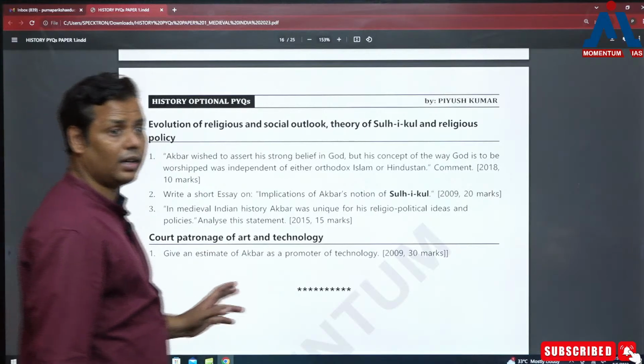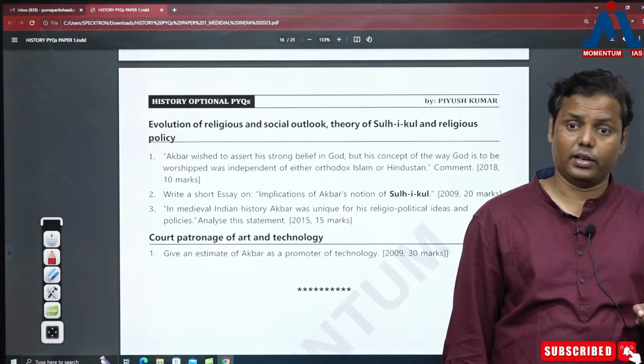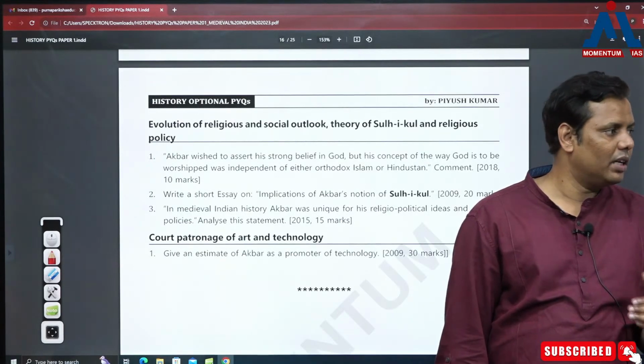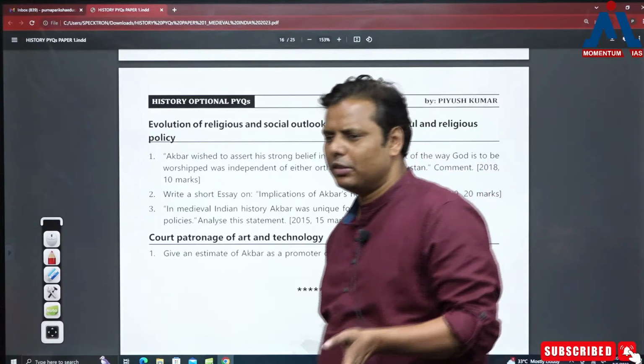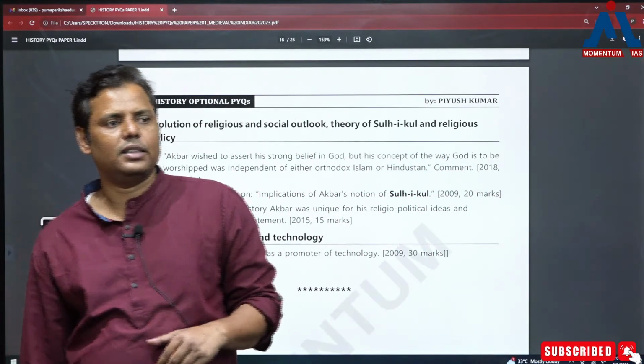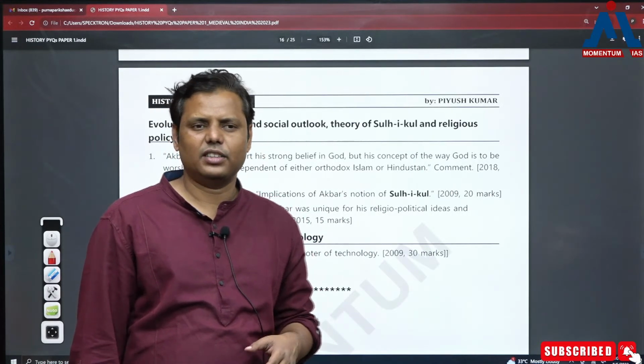And when you study the policies of Akbar, it should be prepared with respect to the historiography, right? Because the moment it comes to analysis, whenever you give analysis on your own, that's not very valid. If you quote certain historians, then only does it have some weightage, otherwise there is not much importance to it.